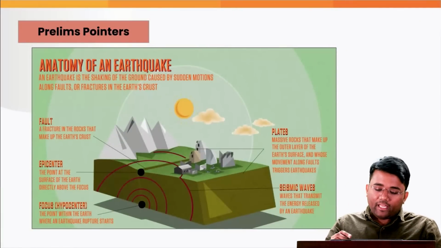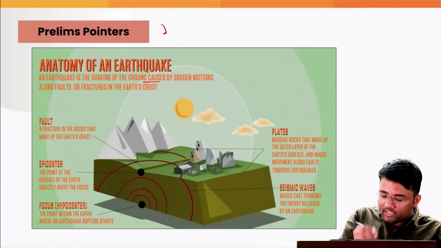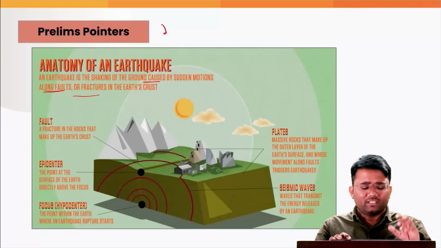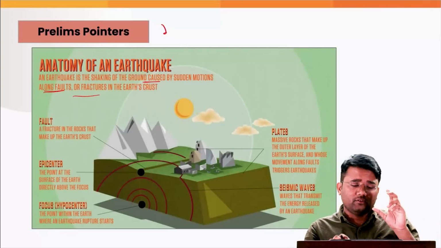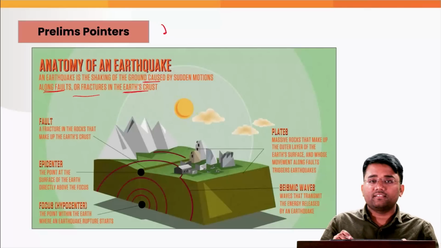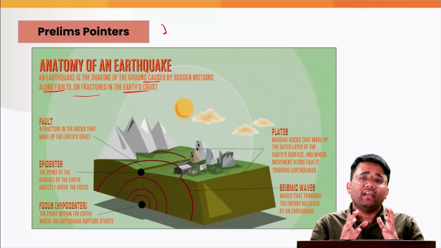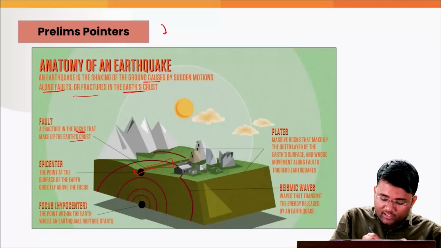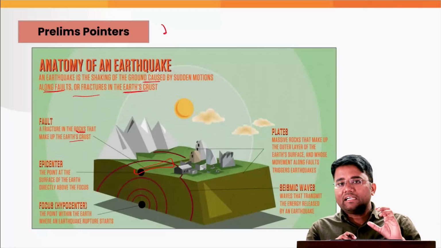So if we look into the anatomy of the earthquake, it is a shaking of the ground caused by sudden motions along the faults. Faults are fractures or breakages in the rocks in the earth's crust, and that leads to the release of energy. This is the fault. It is a fracture in the rocks that make up the earth's crust.